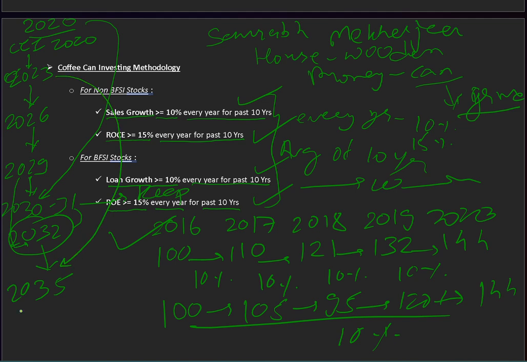Then the 2038 CCI will be fed by selling in 2036. So likewise, this becomes a laddering effect. This is one effective way of creating wealth over a long time. If you use this concept, it is a very good concept.